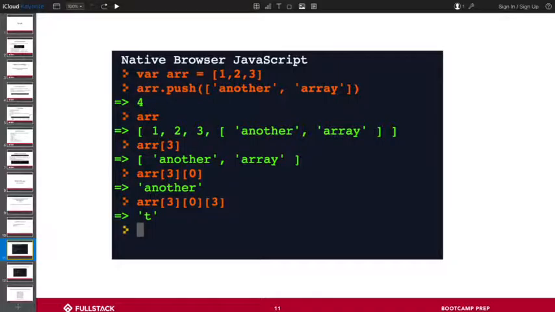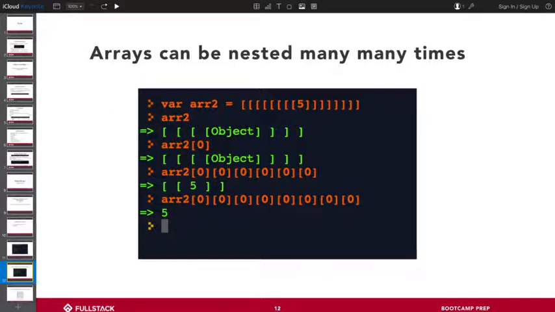So in this way, you can see how nested arrays can get more and more powerful, because essentially we have a way to add infinite levels of complexity to a data structure, right? We just keep adding stuff inside over and over again until we can store what we want. Yeah, this is just telling you that we can do that. Cool.